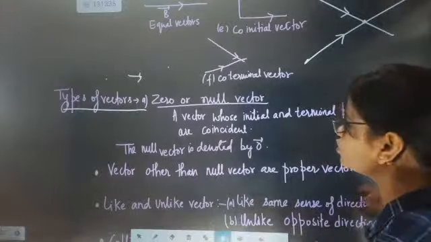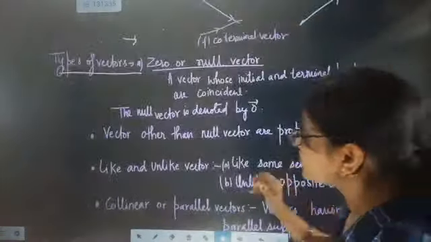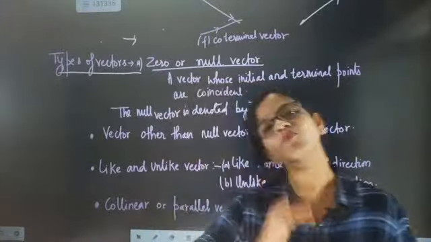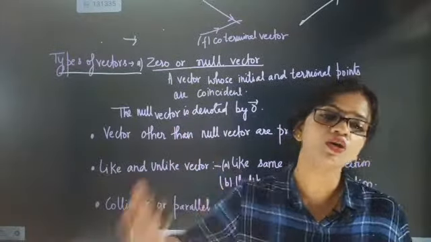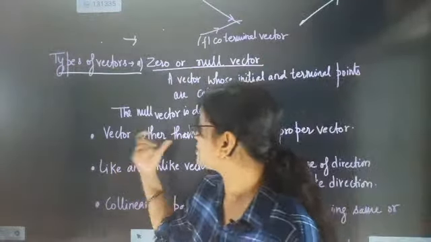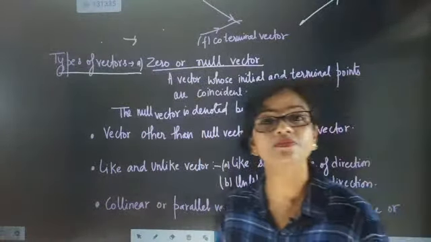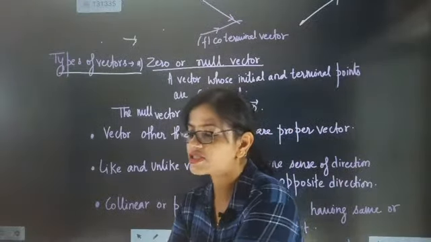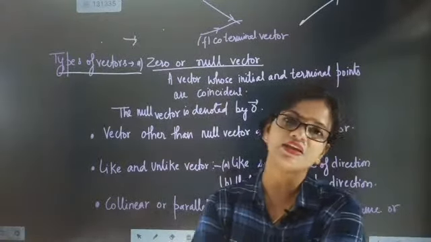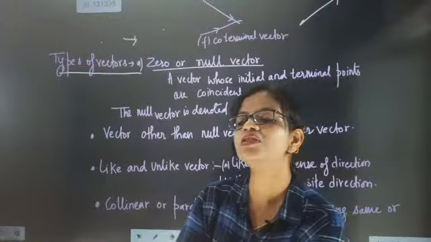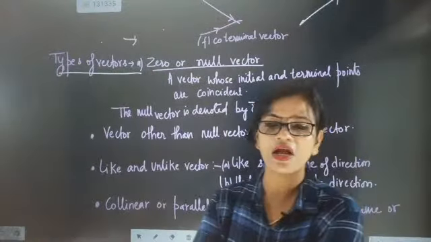We don't need to do research in that. We just have to understand which points are important and which we are going to use in the coming part. If somebody asks you a question about a vector other than a null vector, I feel that a null vector does not have a direction.